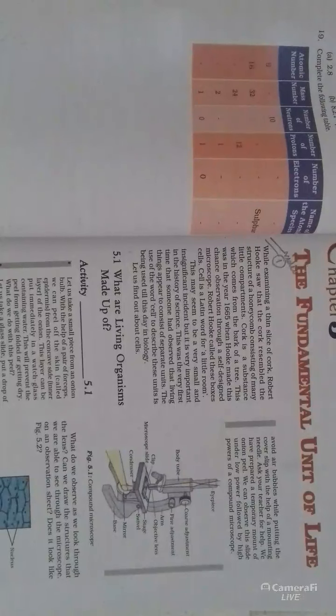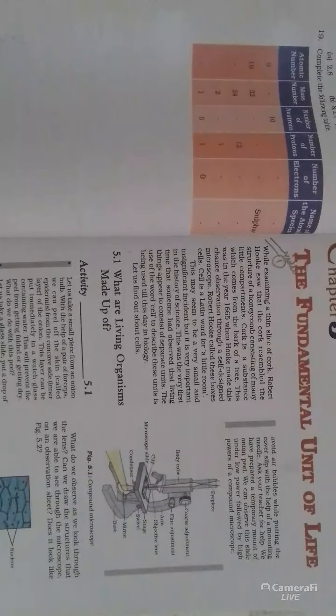He observed that cork consists of small box-like structures resembling a honeycomb. He called these boxes cells, and the substance cork comes from the bark of a tree. Actually, cell is a Latin word and it means little room.